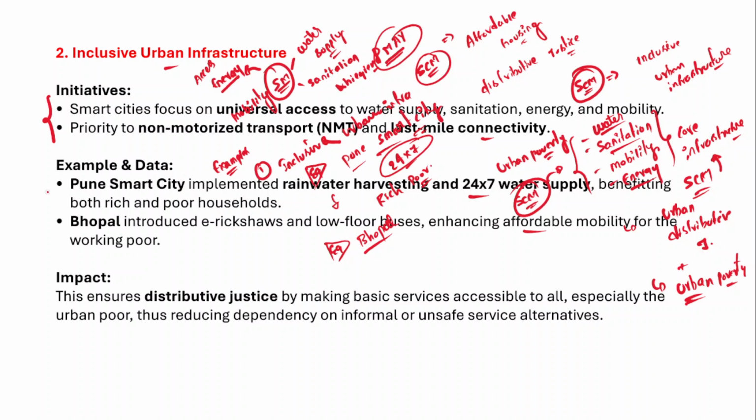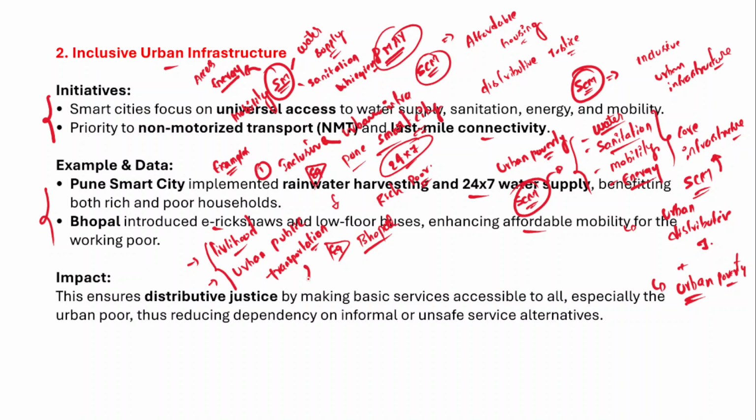Now you have to write such examples in the answer, right? By providing e-rickshaws to the poor and marginalized sections of society, they would first earn a livelihood. And apart from earning a livelihood, it would also result in sustainable urban public transportation. So don't you think that it would have an effect on alleviating urban poverty?